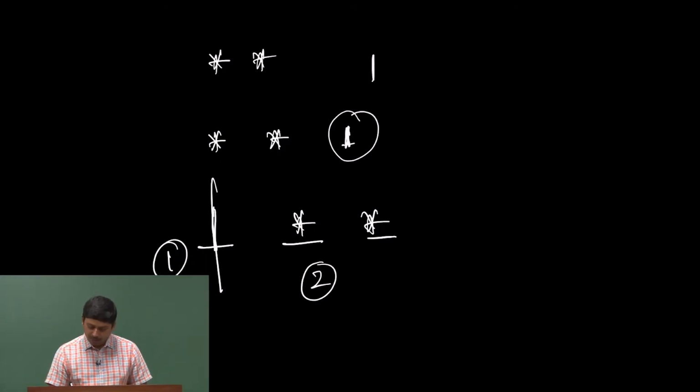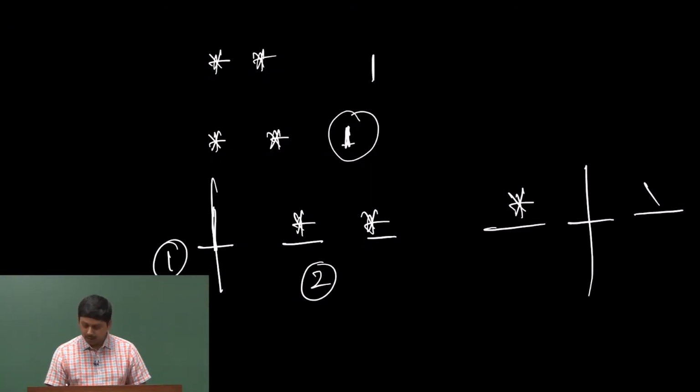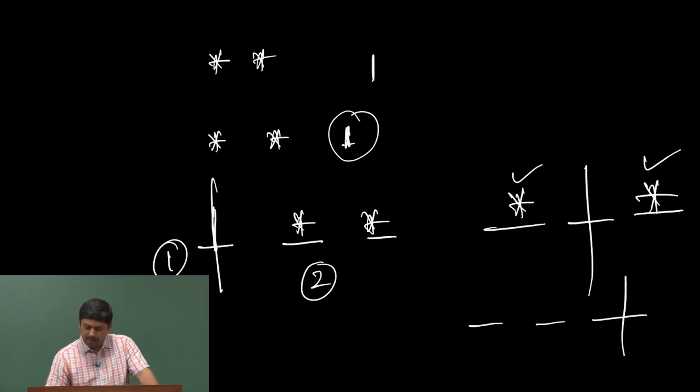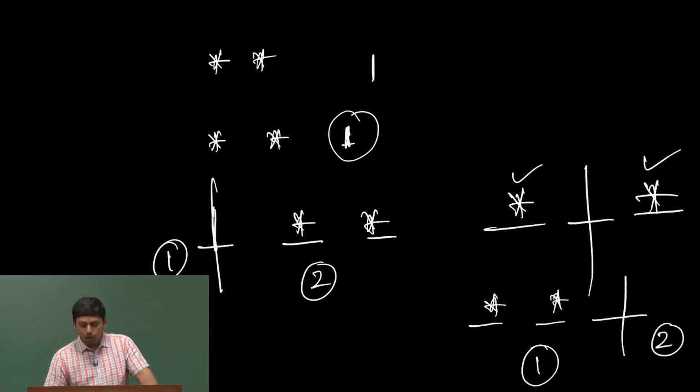Similarly, I can put my bar here, then each box will have some units of energy, or you can say that if stars are units of energy, then particle number 1 has 1 unit, particle number 2 has another unit of energy. And let us say if I put my bar here, then particle number 1 will have 2 units of energy, and particle number 2 will have 0 units of energy. So, you see that in 3 spaces, wherever I put my bar, accordingly that will work.